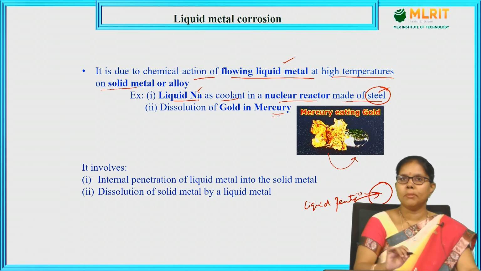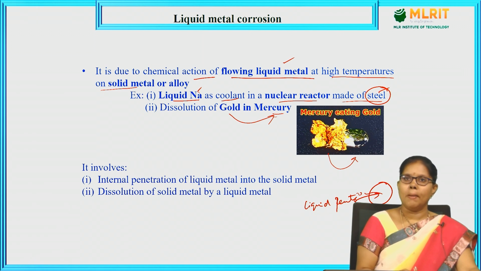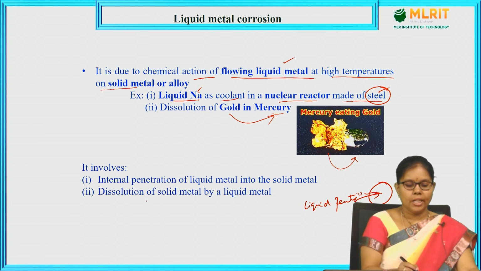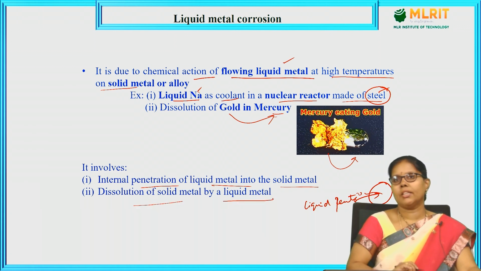Dissolution of gold in mercury is where the solid is dissolved in the liquid metal. So, it is of two types: either the liquid metal penetrates into the solid metal, or the solid is dissolved into the liquid metal. It involves internal penetration of the liquid metal into the solid metal or dissolution of solid metal by a liquid metal.